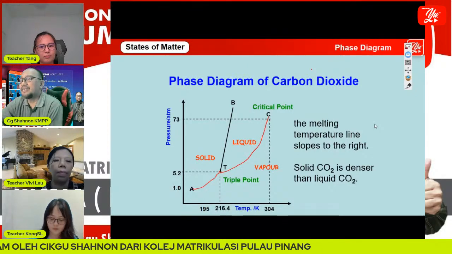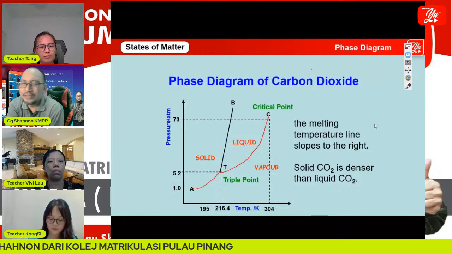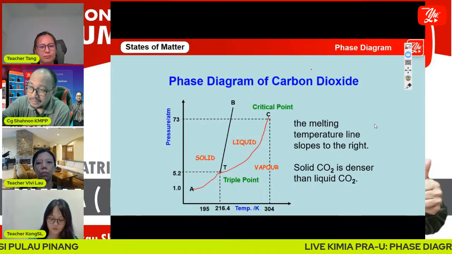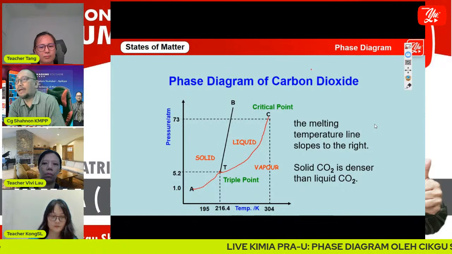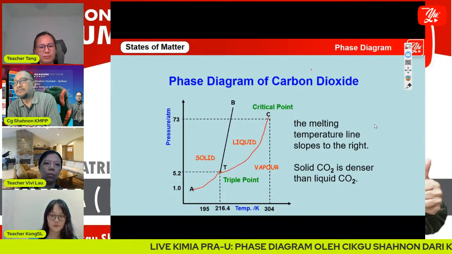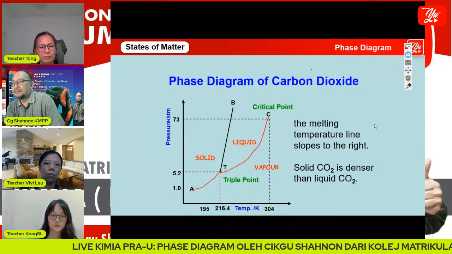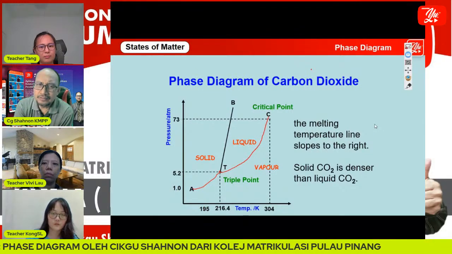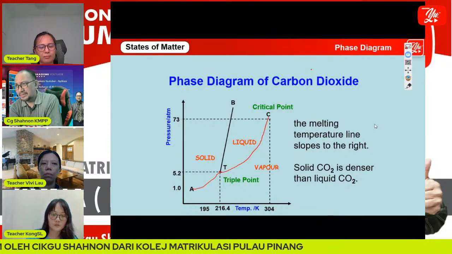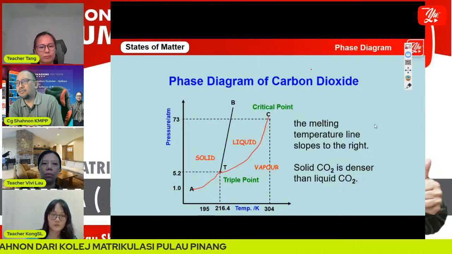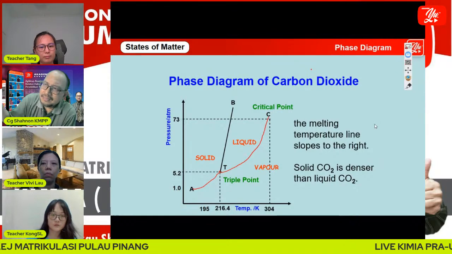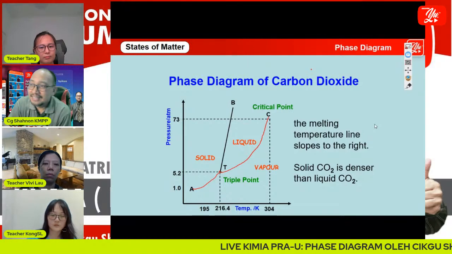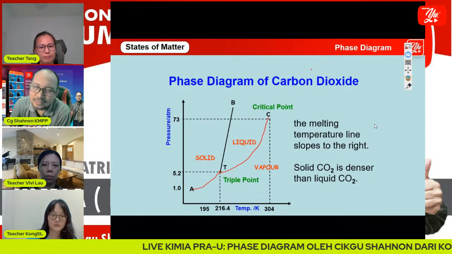Okay, why? Because solid carbon dioxide is denser than liquid carbon dioxide. If we have this kind of question, this is the answer. Why does the melting temperature of carbon dioxide slope to the right? The answer is solid carbon dioxide is denser than liquid carbon dioxide. If the question is why the melting temperature of water slopes to the left, the answer is solid H2O is less dense than liquid water.